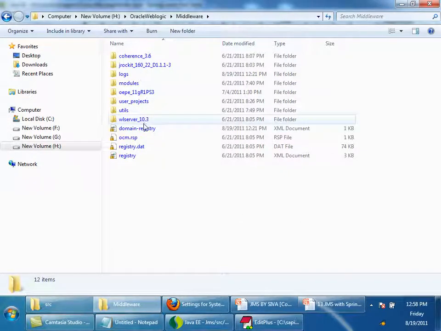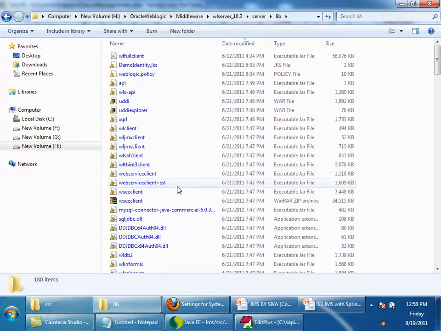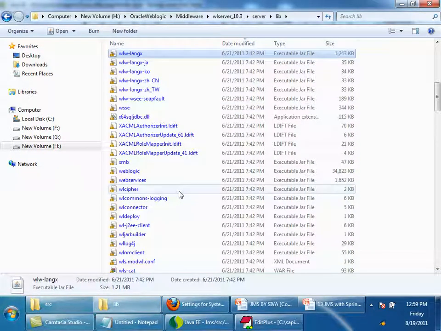Here you have wlserver, and here you have server lib. Okay, go to this directory.